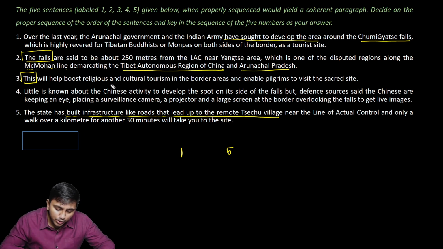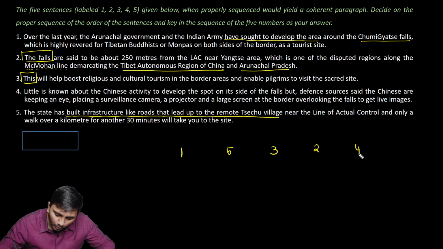This will help boost religious and cultural tourism in the border areas, which will help all these development activities. So I can follow 5 with 3. The falls are said to be around 250 meters and all that. And then they spoke about the McMahon line demarcating the Chinese part and Arunachal Pradesh. And then we can follow it up with 4, which says little is known about what Chinese are doing on their side. So 1, 5, 3, 2, and 4 would be the order.